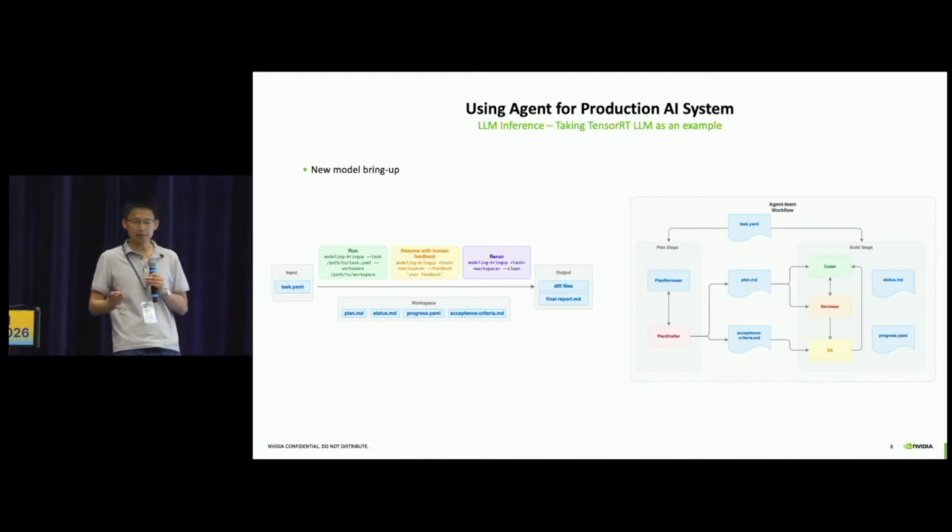On the right part, we have a zoom-in of the basic agent flow. This is also a very typical multi-agent workflow. We have the plan phase and the implementation phase. For the plan phase, we have the plan generator and the plan reviewer. For the implementation phase, we have the coder, reviewer, and QA. We purposely divide the responsibility into several sub-agents so each agent can be very focused, use its context effectively, and share common information through intermediate files. They can work together as a team.